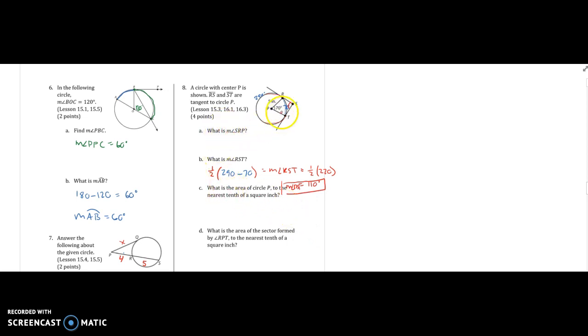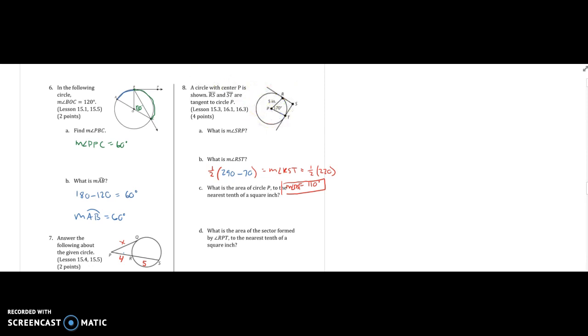What is the measure of angle SRP? It said that RS and ST are tangent to the circle. So RS is tangent to the circle.